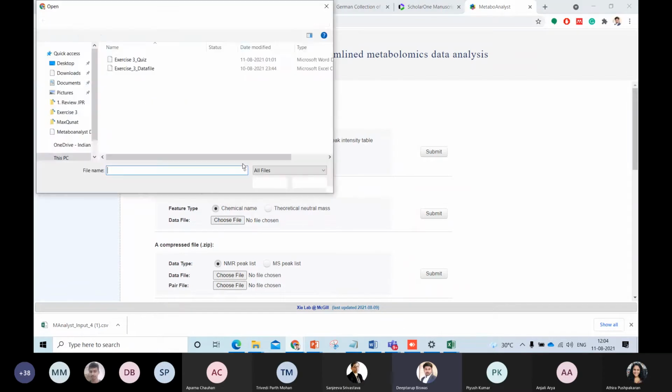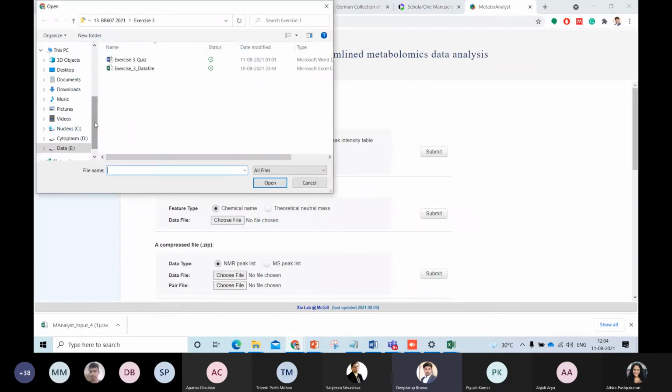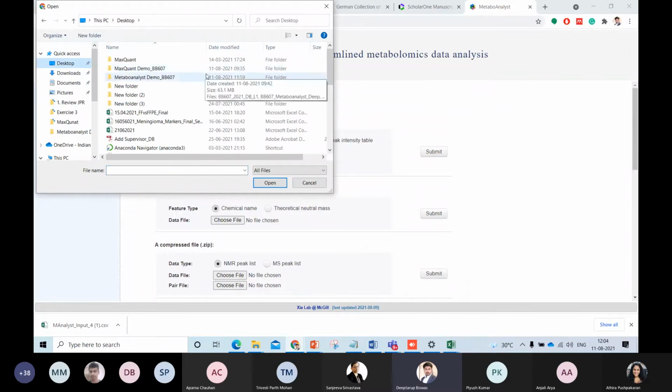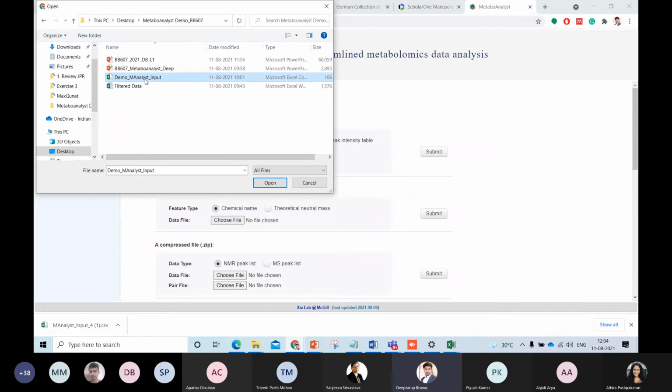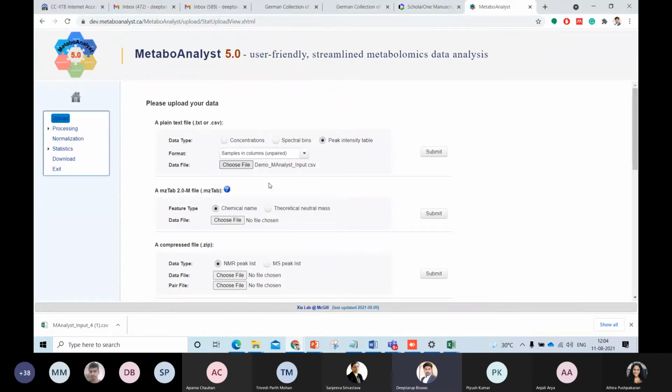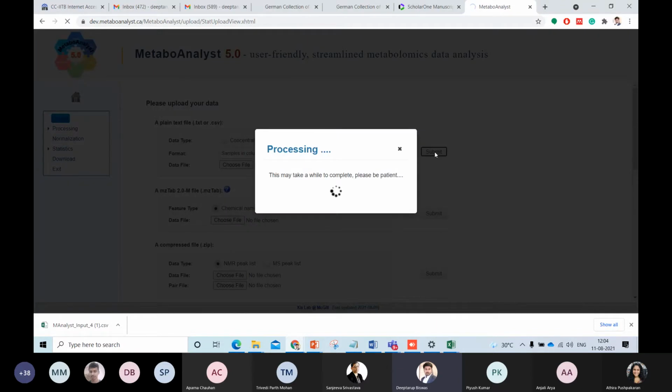Then we will choose the file. This is an important thing. Once you get to the file selection, please go to that particular directory and choose that file. For you, it will be the exercise 3 file. For me, it is the demo meta-analysis inputs. Once you have done this, click on submit.